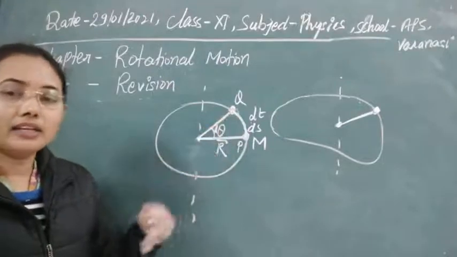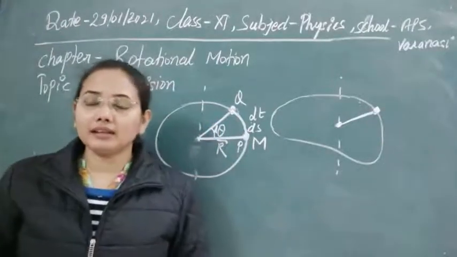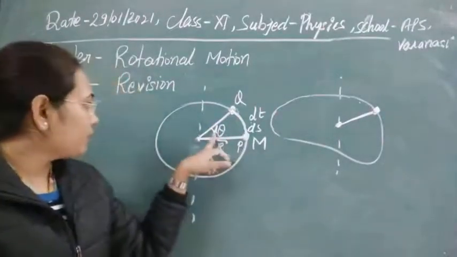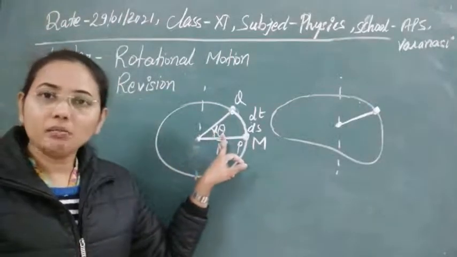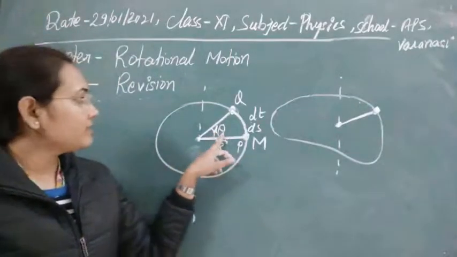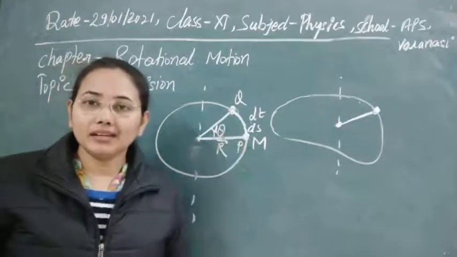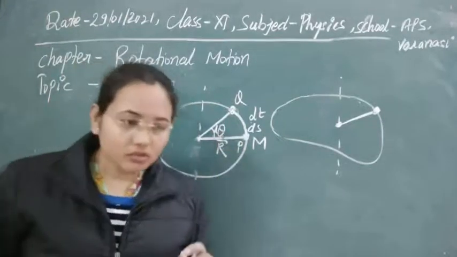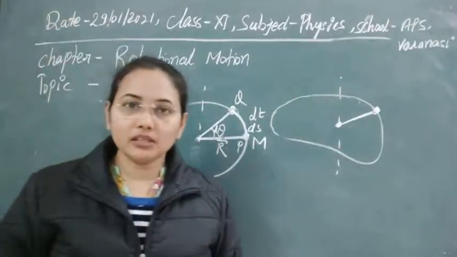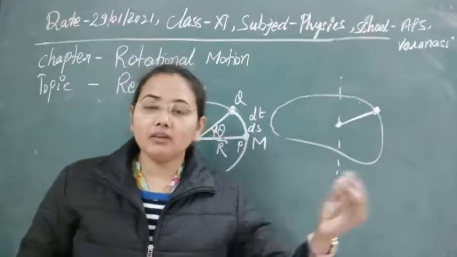It is doing angular motion, forming some angle at this point, suppose d theta, which is the angular displacement. So in rotational motion we will see the word angular here.